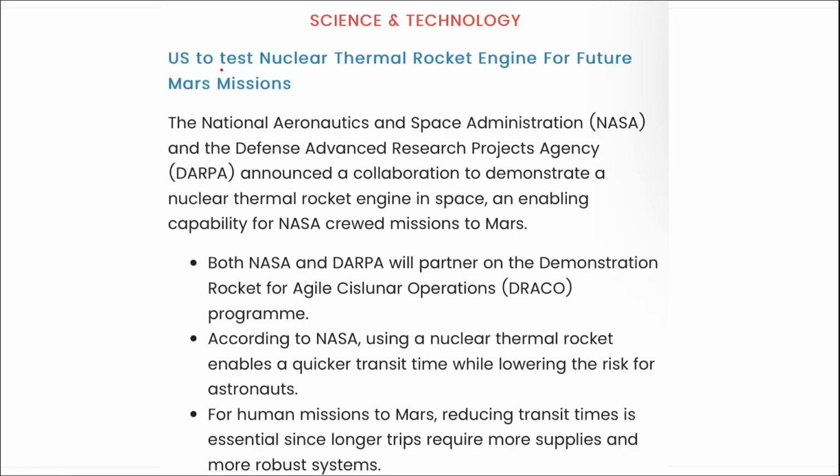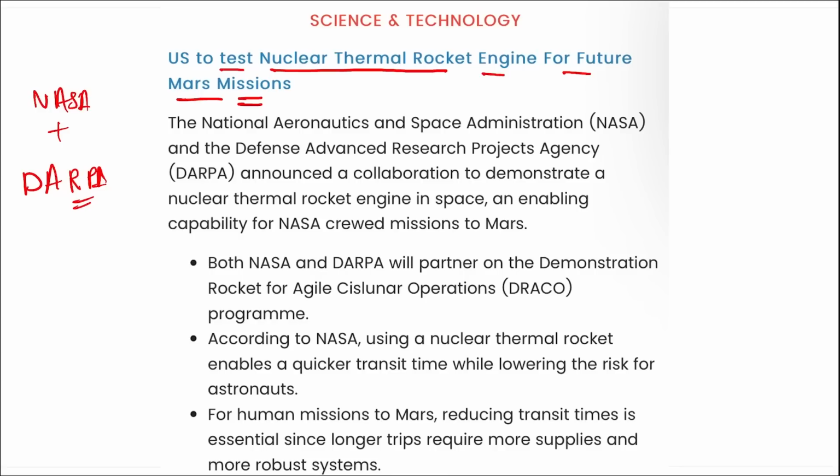Next is US to test nuclear thermal rocket engine for future Mars missions. I repeat, NASA and the Defense Advanced Research Projects Agency announced a collaboration to demonstrate a nuclear thermal rocket engine in space that will enable NASA's crewed mission to Mars. With this nuclear thermal rocket, the power generated will be more and comparatively less time will be taken by humans to reach Mars.